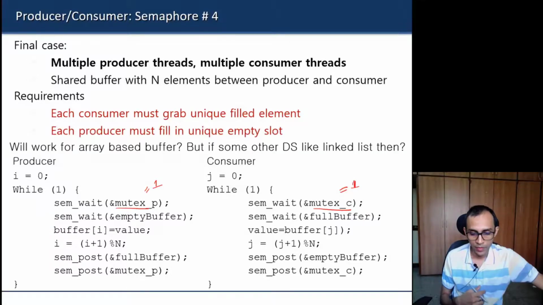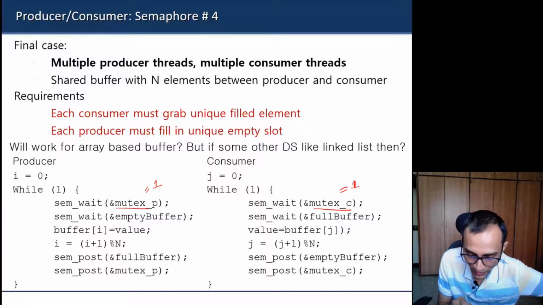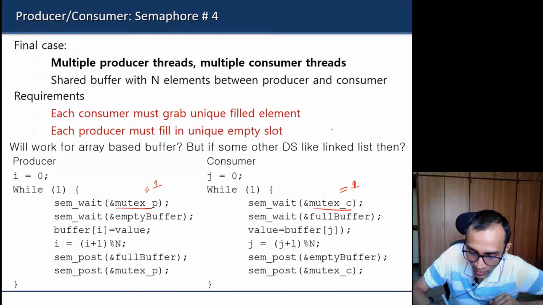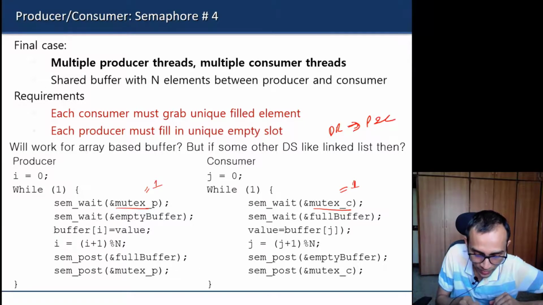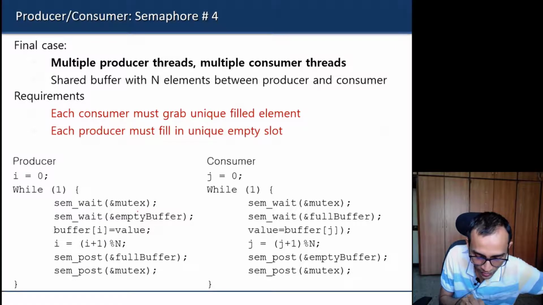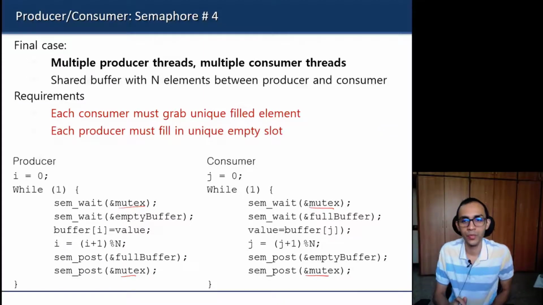As I said, it will work if you are using a simple array-based buffer. But if there is some other data structure like a linked list, then there is a possibility of a data race happening between producer and consumer also. So in that case, you have to use a common variable for both producer and consumer. You will have to use a single mutex variable for both producer and consumer, so that you allow only either a producer or a consumer to insert or delete from the queue.